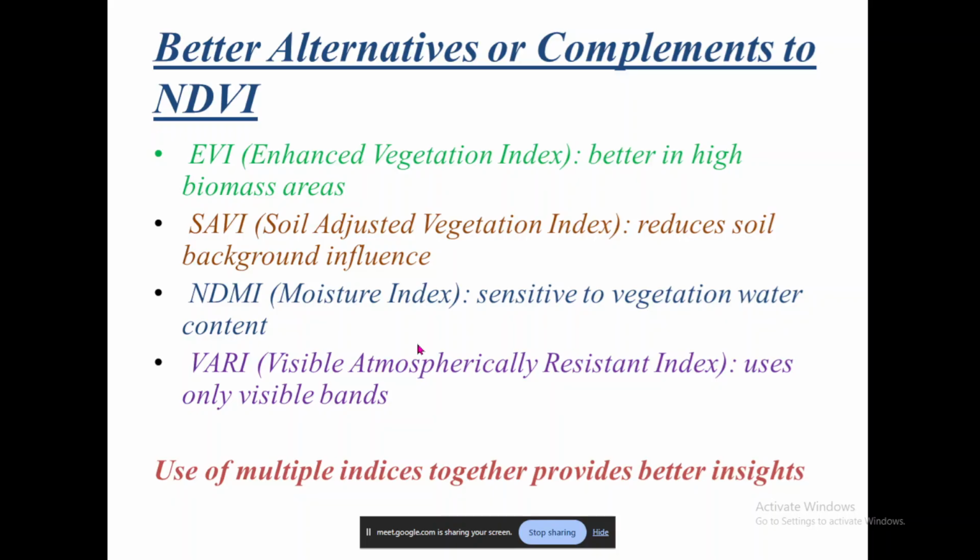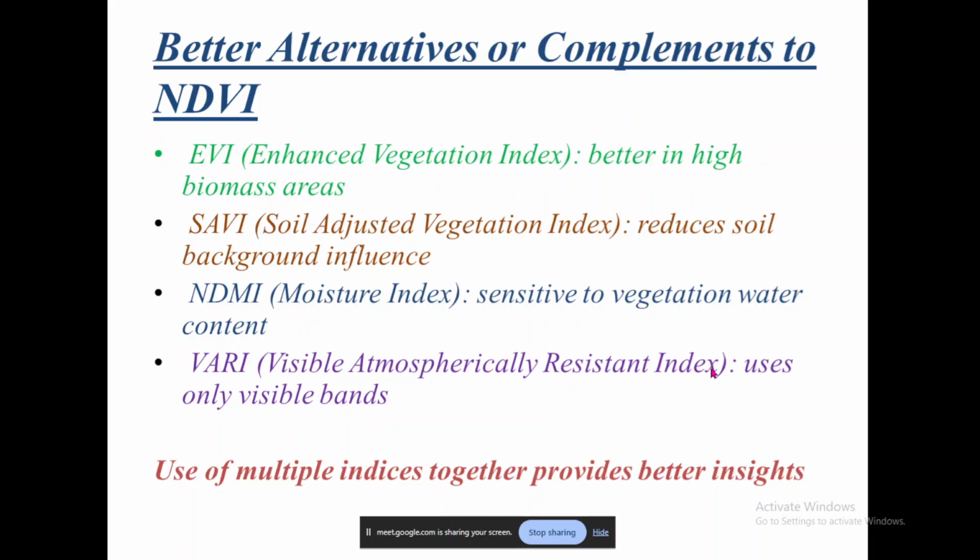Okay, then comes VARI, that means Visible Atmospherically Resistant Index. Now this uses only the visible bands. I don't really know much about this particular index, but this is something that I have very recently come across. Not many publications you will find on this, and I personally don't have a lot to say about VARI also. I couldn't find a lot of literature on this, but this is something that is surfacing in many publications very recently. All of them help us in identifying vegetation.